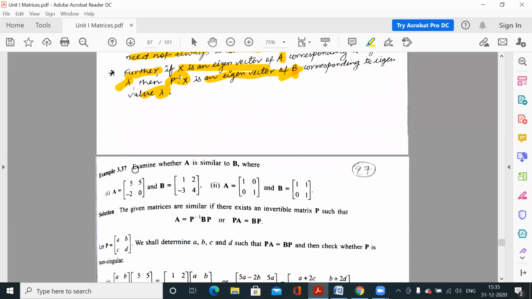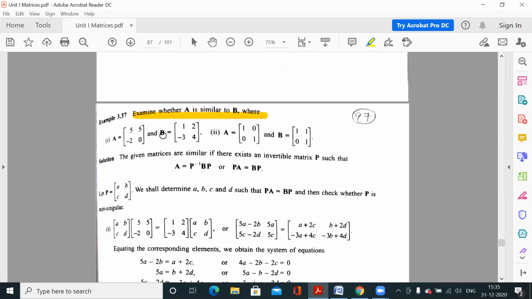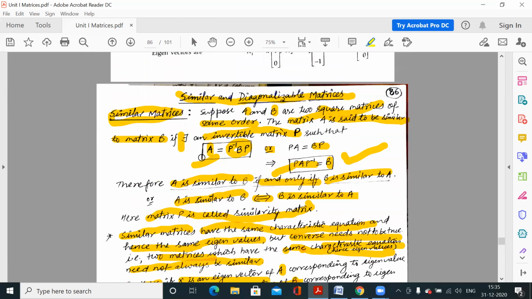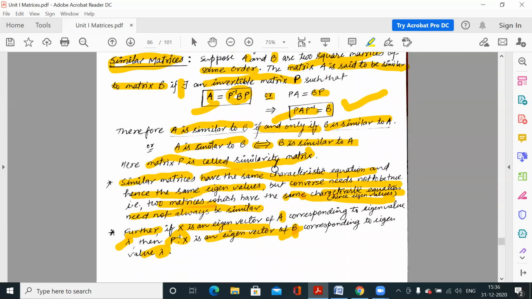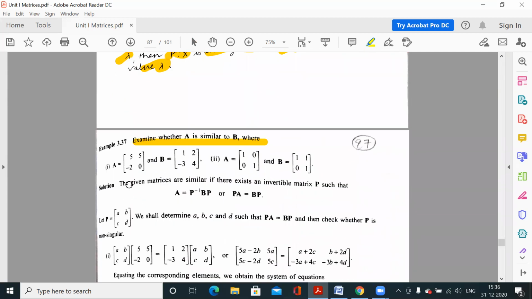Now the question examines whether A is similar to B. I told you that to check whether two matrices are similar, we have to search for an invertible matrix P such that this combination is equal to A or this combination is equal to B. So we have to search for the P matrix.